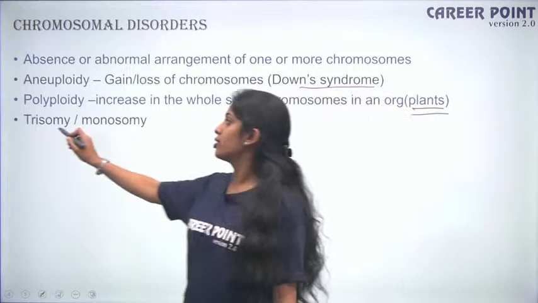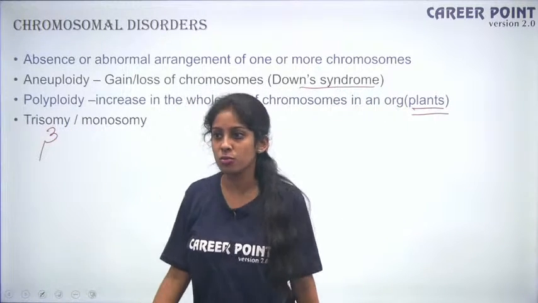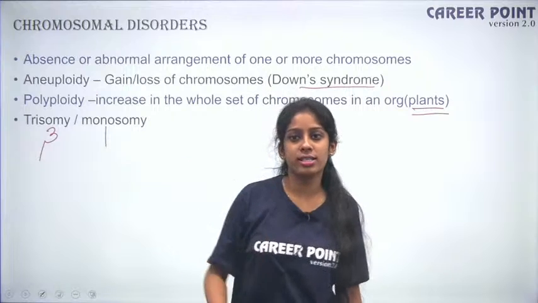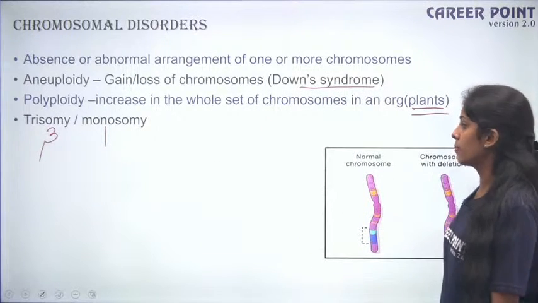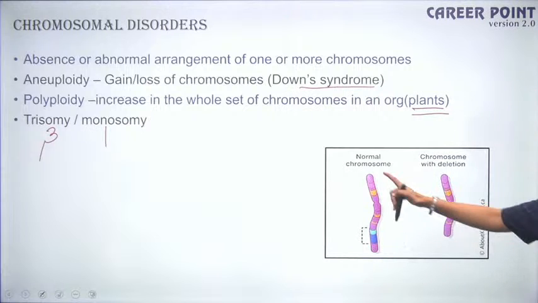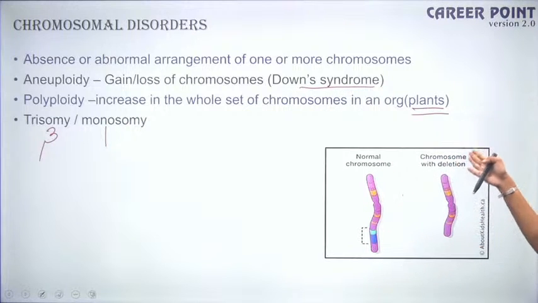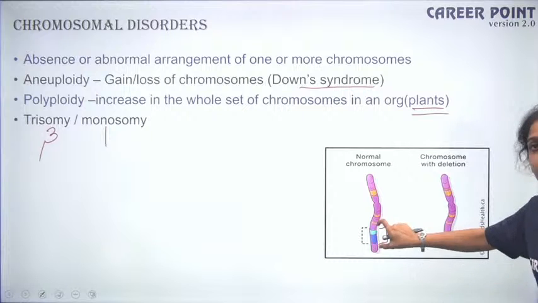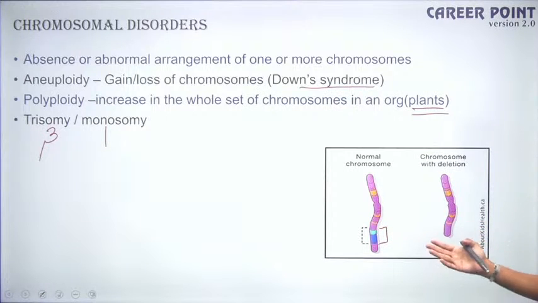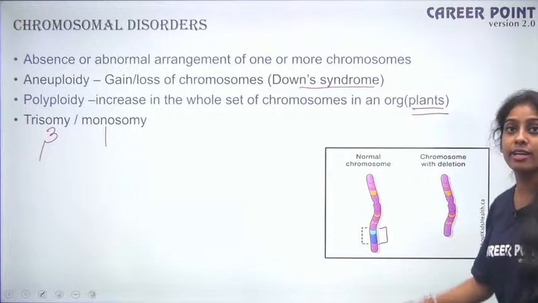So trisomy is when you have an extra chromosome, monosomy is when you have only one of a particular chromosome. Okay, any particular chromosome, it need not be a sex chromosome. So this is your normal chromosome, but in case of a chromosome with deletion, this portion is deleted. When this portion is deleted, it might have essential genes that it codes for, right? So that is being lost.